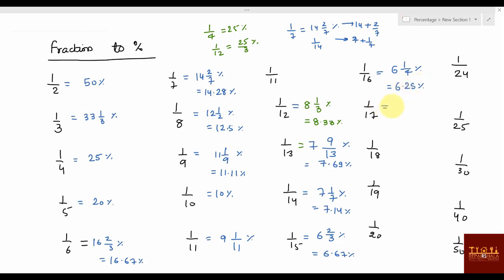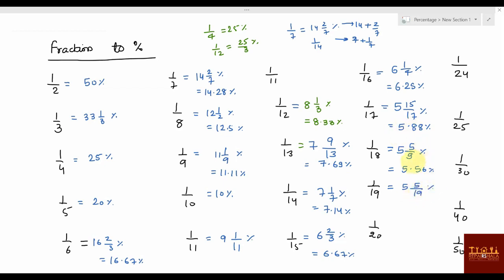1 by 17, the 1 by 17 value is 5.88 percentage. Now the 1 by 18 value, what can you say about it? It is 5 5 by 9 percentage, or you can say 5.56 percentage.